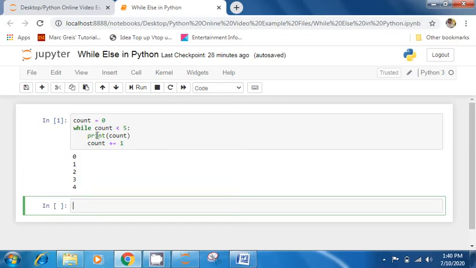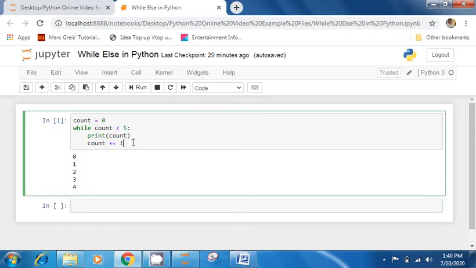Count becomes 3. 3 is less than 5. Yes, get inside while loop, print 3. Increment the value of count. Now count will become 4. 4 is less than 5. Yes, get inside while loop, print this and get 4 printed. Again count will be incremented to 5. Now 5 is less than 5? No, 5 is not less than 5, so it will not get inside while loop, and there is no other message outside while loop, so it will just come out of loop and the output will be displayed. So this is the basic concept of while loop.